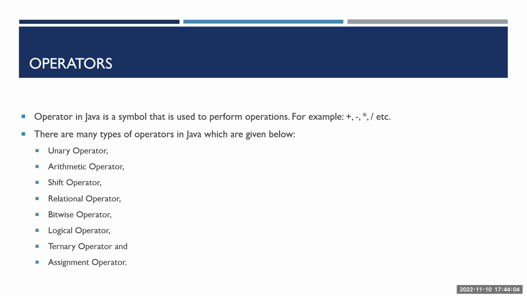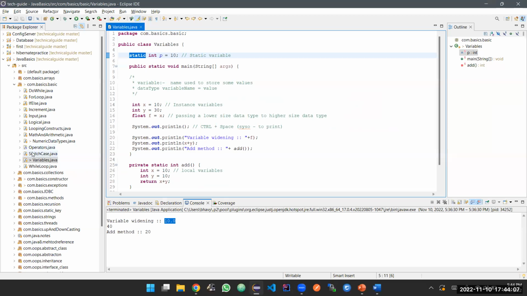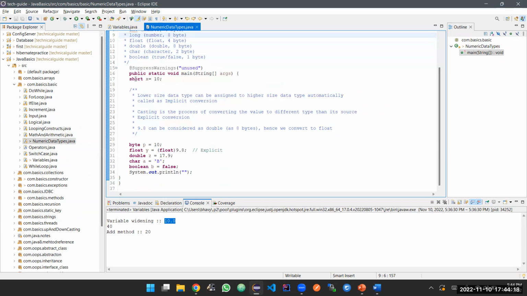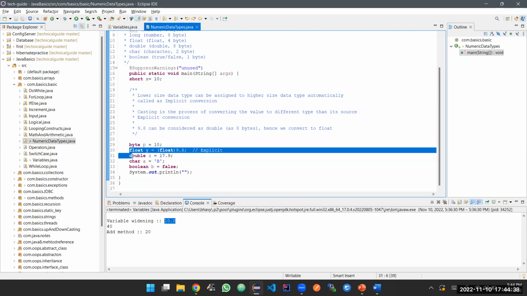So let me take you to the code. Data types. So we have byte, short, int, long, float, double, char. How do you declare them? If it is short, you just put short x equal to 10, so the value of x is 10. Byte p equal to 10. Float y equal to 9. This is not required. Oh, it's an explicit conversion. Okay. Then float and double are floating types, that's why we have decimal values here.